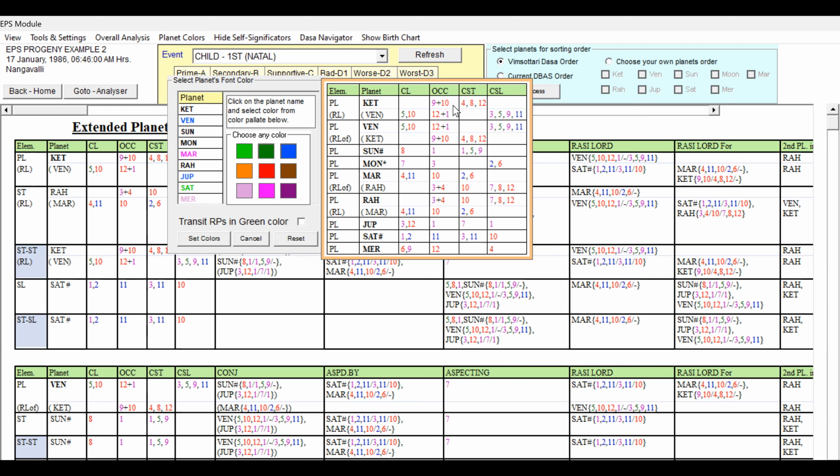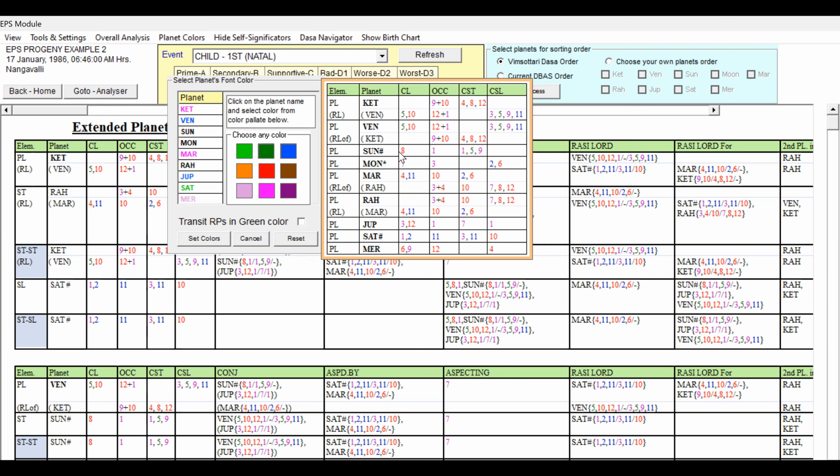Okay, then Ketu. Ketu 9, 10, 4, 8, 12, it is not good. Obstacles, hurdles are present. Second planet is good. So we can make Ketu on its own. Ketu occupying 9th house and 4, 8, 12, it is indicating weakness. So obstacles are there. Because the second planet is good, we can give this pink. We cannot give blue also because of the 4, 8, 12. Being occupant of the 9th house and having got these houses, we can give pink.